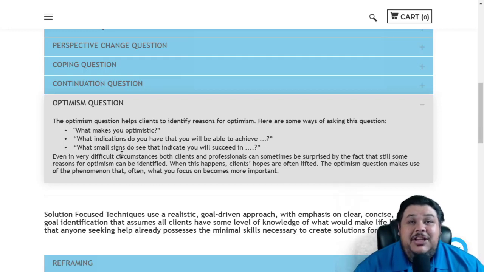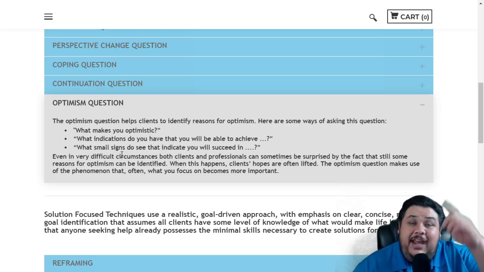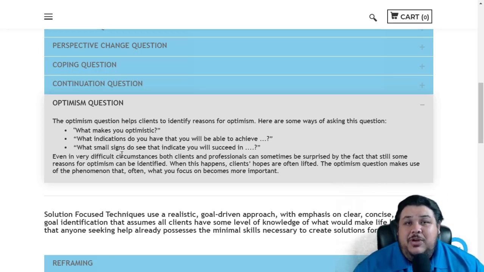Now, as I mentioned, you have to know your client. You have to know their cognitive abilities and their emotional state. Take all those things into consideration as you're working with them. That's true for any of these solution-focused questions. You don't want to just randomly pick one and use it. You do have to tailor the approach and the question to the client that you're working with. Meet the client where they are.